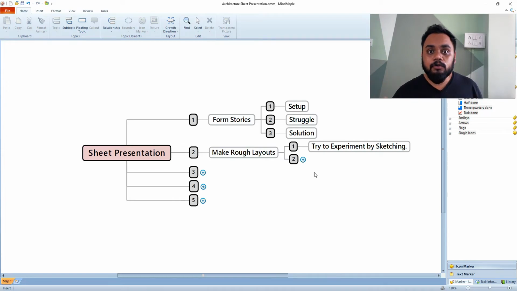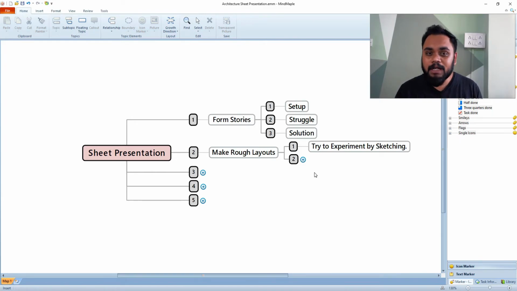right? Now you won't get that speed through software, because while you use those softwares, there'll be a lot of things going on in your mind. Okay, I need to draw a line, or how do I offset this, and how do I do that, what key to press. But while you're sketching, you don't have all those thoughts. You just have your hand, you have those ideas, and you can cleanly move your hand, right? So the fastest way is by sketching.